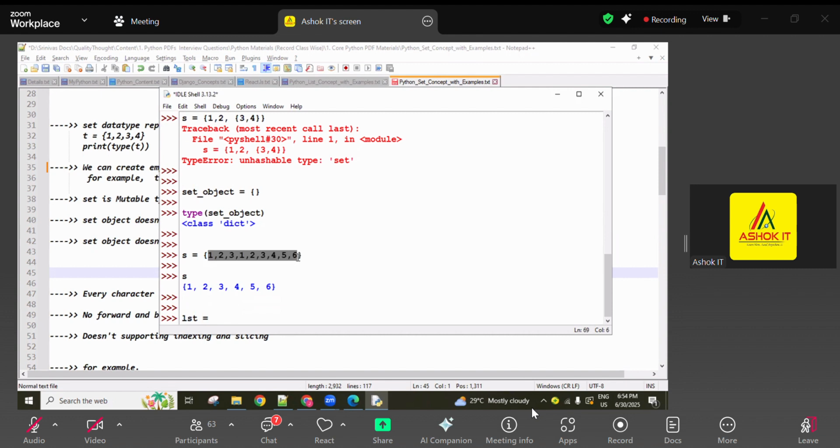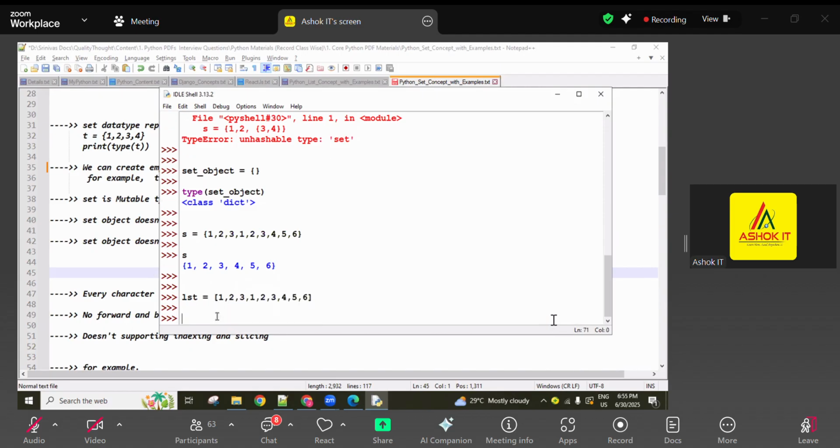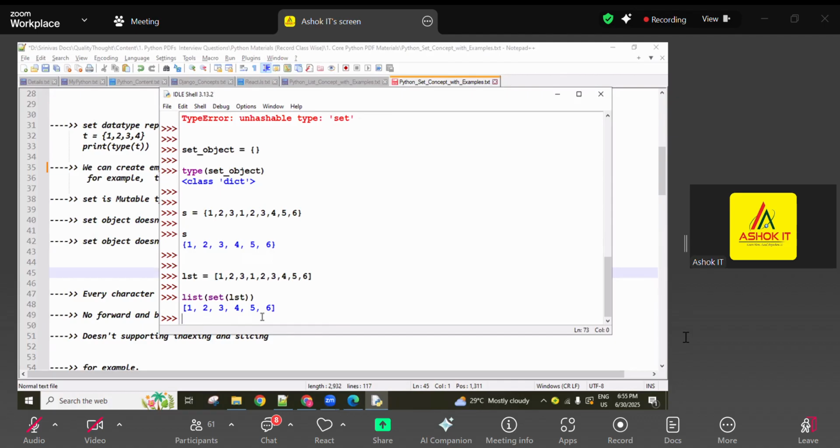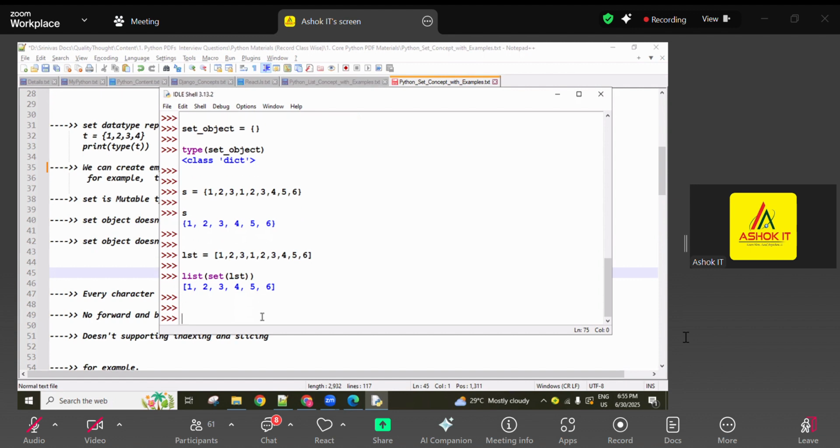So I have a list, guys, with the same values like this. How do we remove the duplicate values, if asked? Simply give this list as input to the set. Then set removes all the duplicate values from this list. But the set is returned in set format, and I want list format, so convert it again into a list. Then you are going to get the unique elements list.